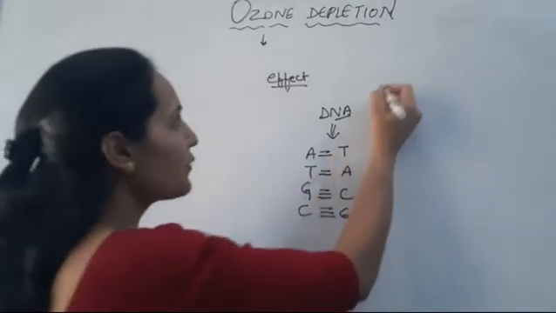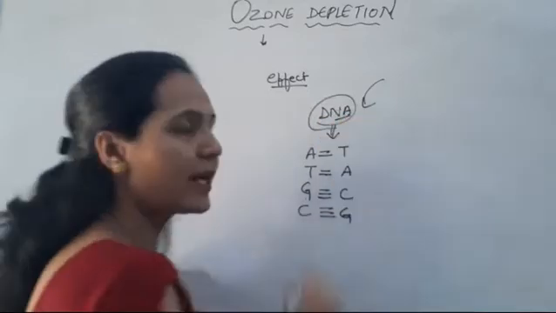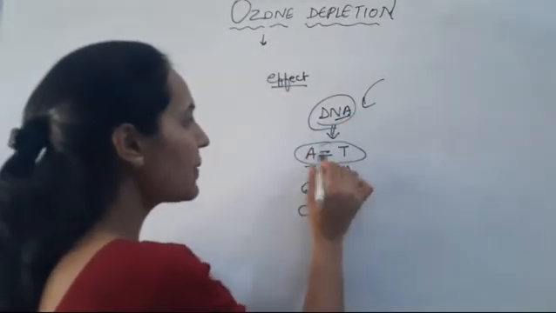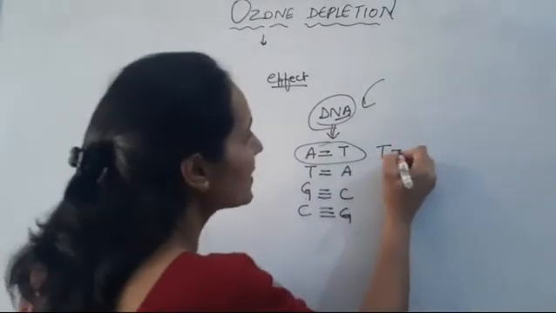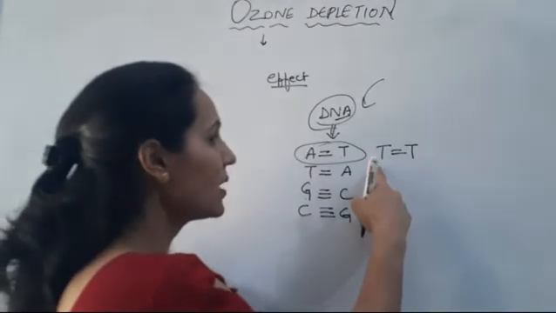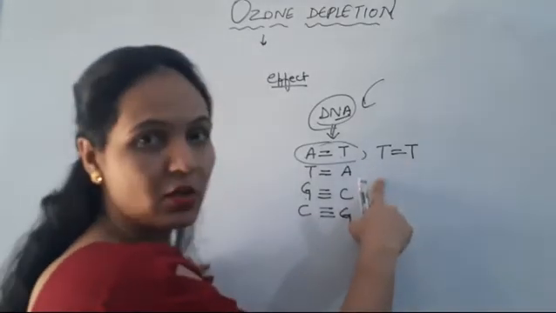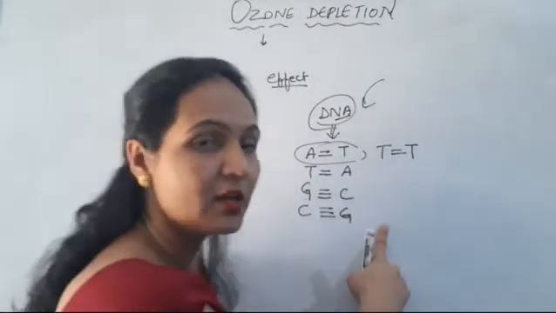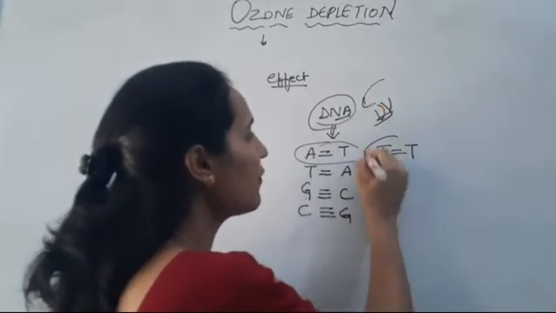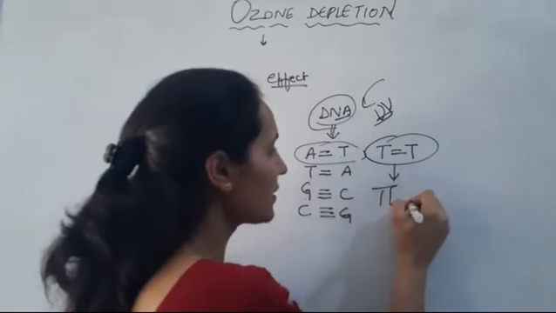So what happens if UV radiation falls on this DNA, deoxyribonucleic acid? Instead of A pairing with T, T pairs with T. Okay, this is the major drawback of the UV radiation on our cell, right? So once the UV radiation falls on the DNA, it will form thymine dimer.